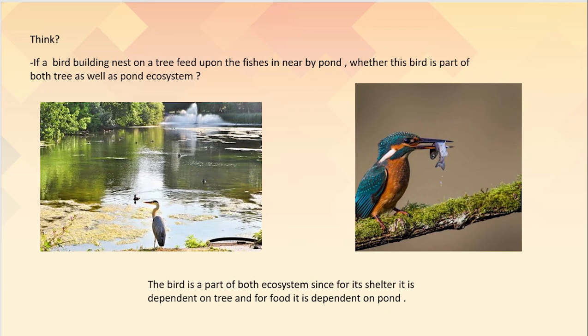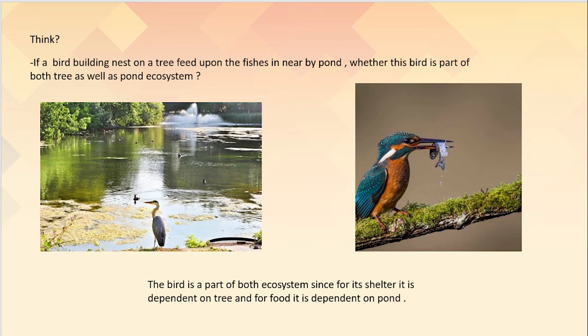For its shelter, the bird takes advantage of the trees by building a nest and living there, and for its food it totally depends upon the pond, by eating the fishes. And this bird maintains the fish population of the pond, and hence we can say that it is a part of both the pond as well as the tree ecosystem.